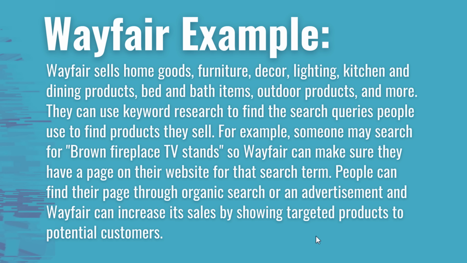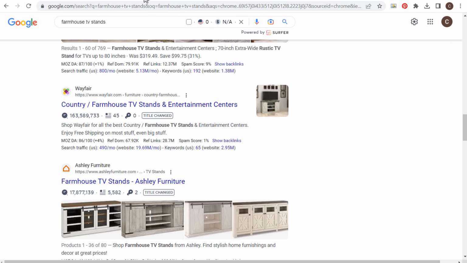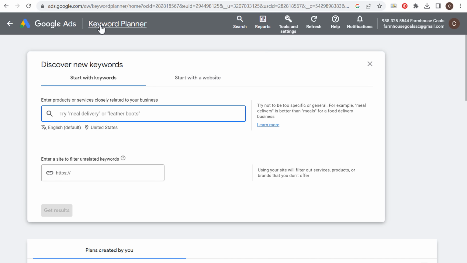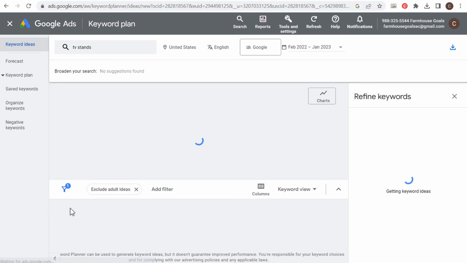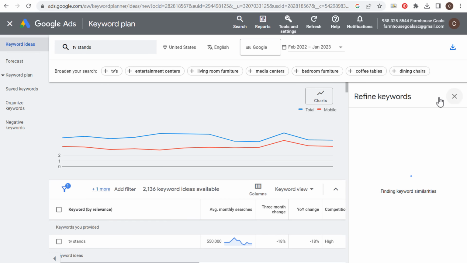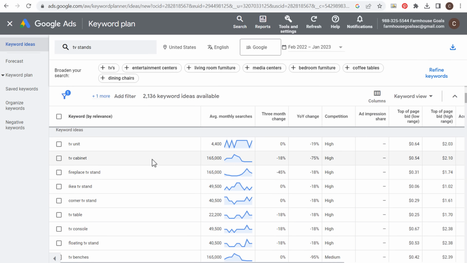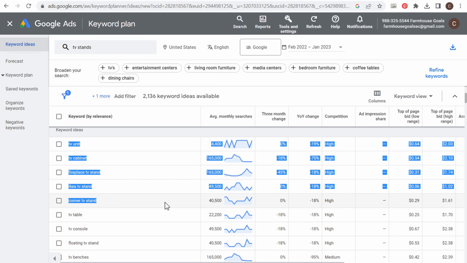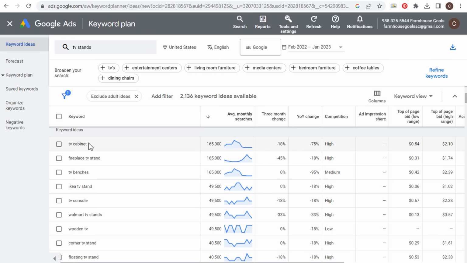And what they can do is use a tool coming over here like the Google Keyword Planner. This is available through Google Ads. And if they say, okay, we're selling TV stands, we're selling furniture on our website, one of the things we have is TV stands. We click on Get Results. What they can do is they can find all of the different types of TV stands that people are searching for, all of the different potential search terms that people use, how often they're searched, and then they can optimize their website to make sure that they can actually provide people with the products they're looking for on a specific page.